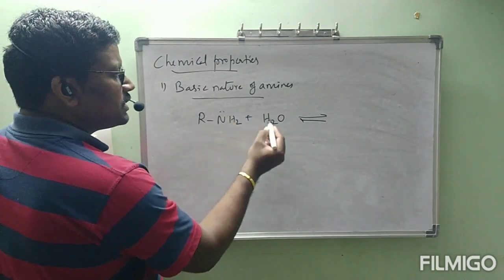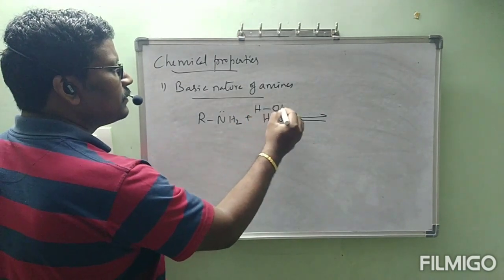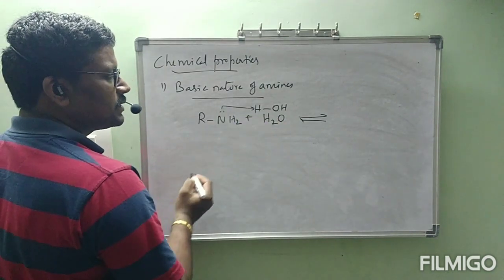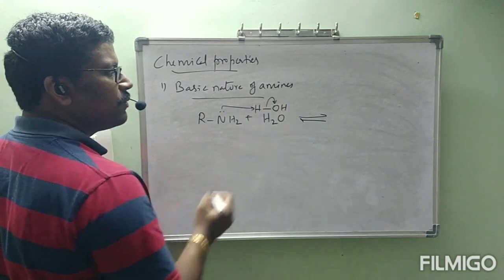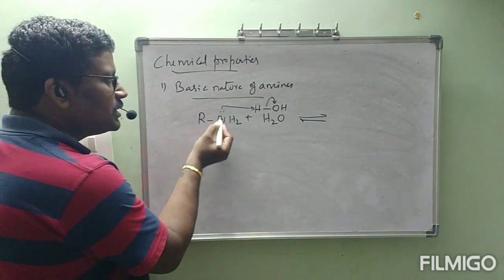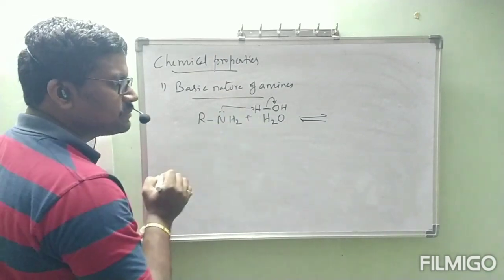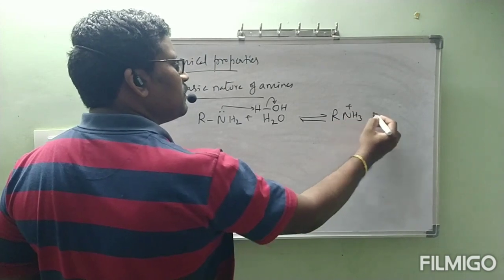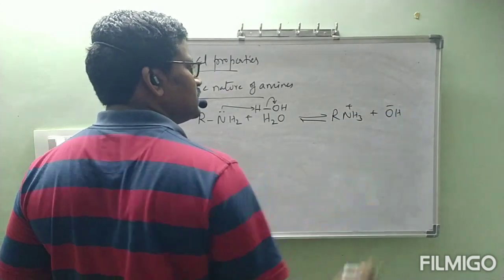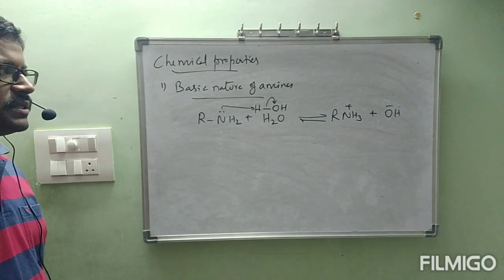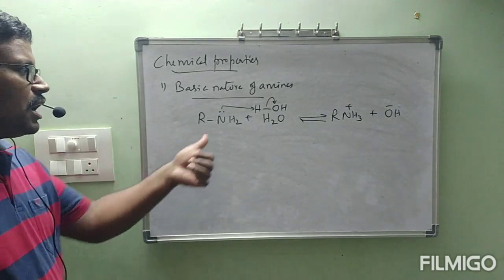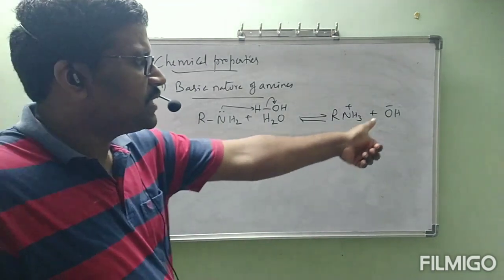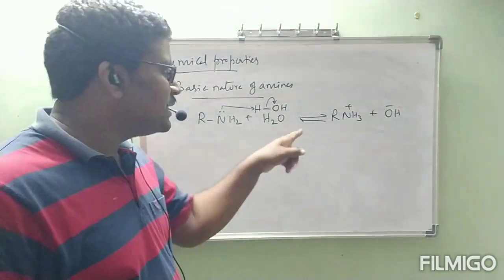This lone pair of electrons on nitrogen, and this water I am going to write as HOH. The lone pair of electrons present on nitrogen will be donated to this H plus. At that time this bond is shifted as OH minus. Then the nitrogen donates the electron pair to H plus, and it is formed as RNH3 plus OH minus. Once again, RNH2 plus H2O is in equilibrium with RNH3 plus OH minus. It is in equilibrium, na?